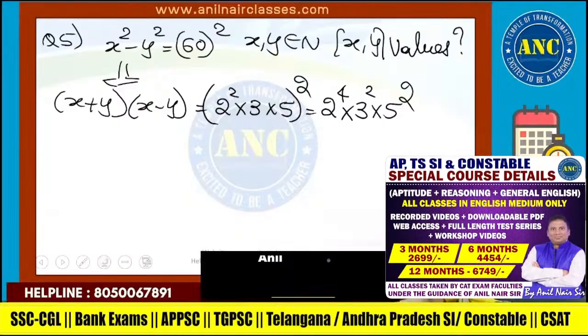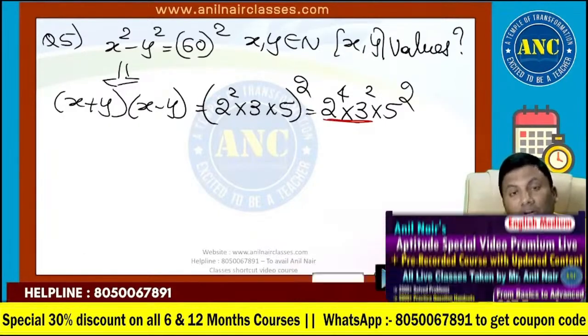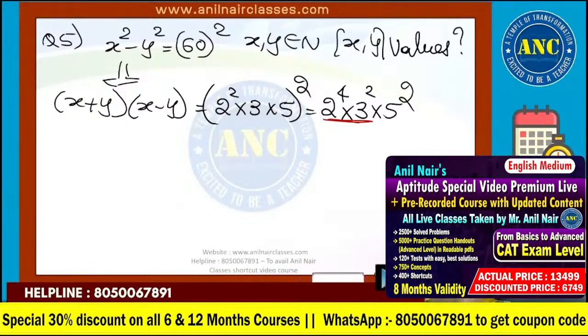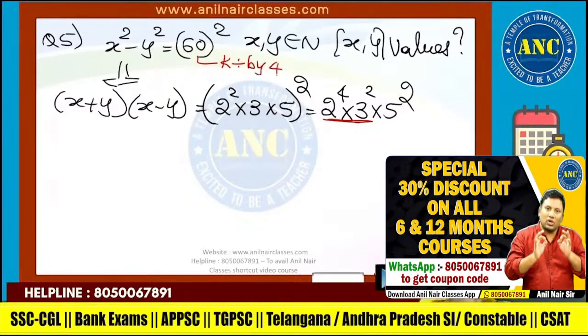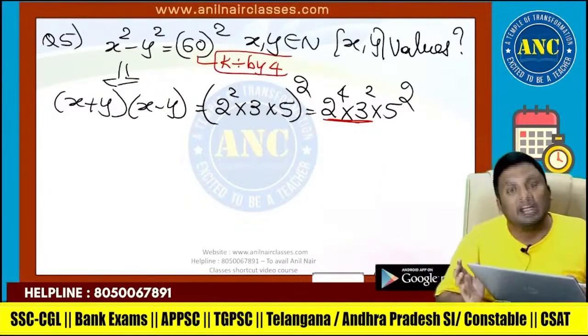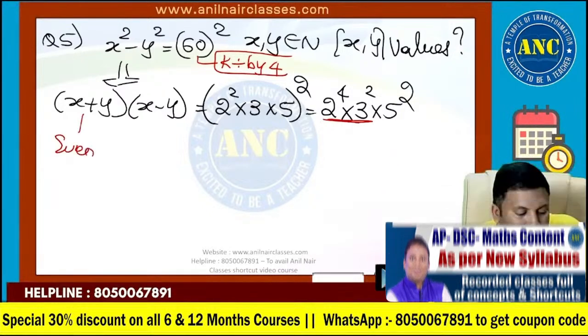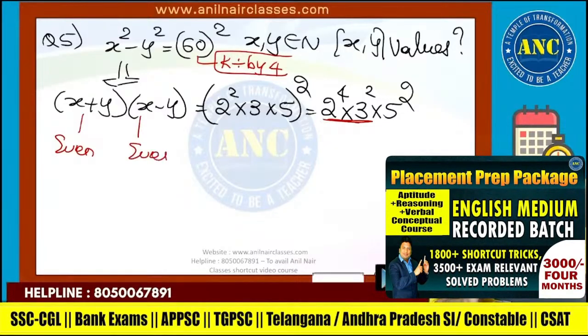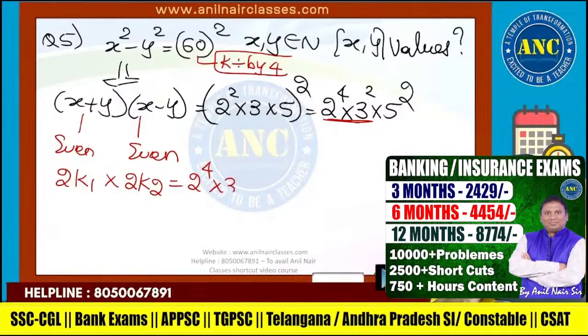First one thing, right hand side is divisible by 4. 2 power 4 is 16, it is divisible by 4. That means this is the case where the right hand side is divisible by 4. If the right hand side is divisible by 4, x plus y should be an even number, x minus y should be an even number. Even number is of the form 2k1, here it is 2k2. These 2 power 4 into 3 square into 5 square.